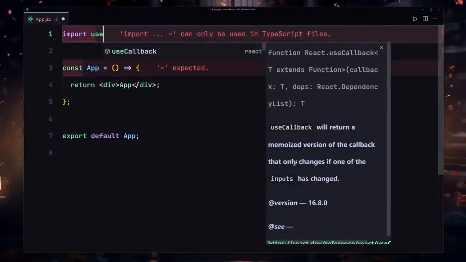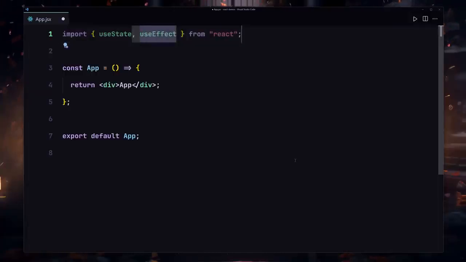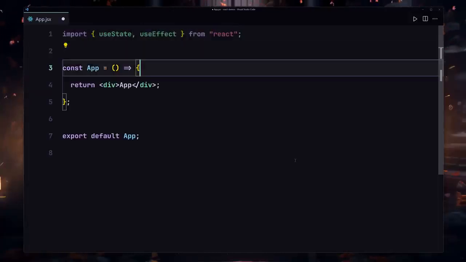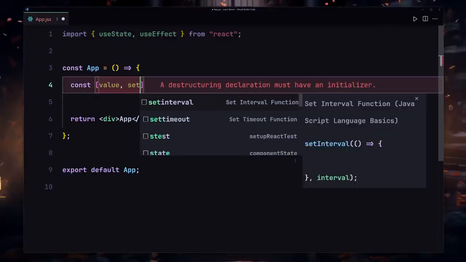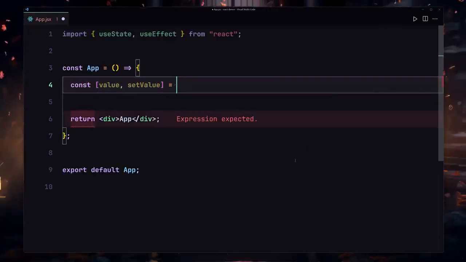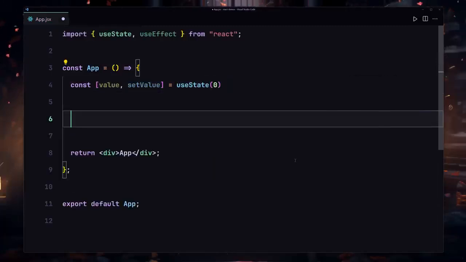The first thing that we have to do is grab our useState and also the useEffect. So we are going to be importing our useEffect from React, and now we have to use that. But before we use that, I'm going to also make a setup for my value. So I'll just use value and setValue, and that's going to be equal to useState, and we're going to be providing the initial value of 0 inside there.